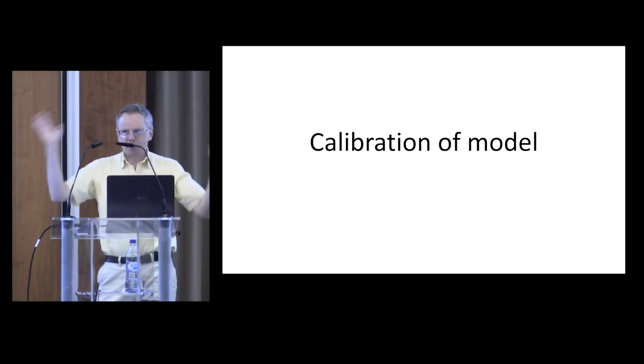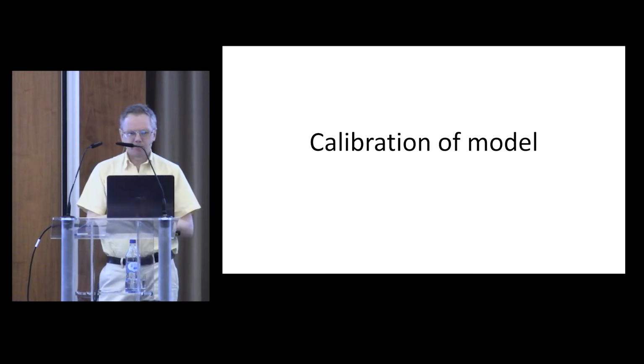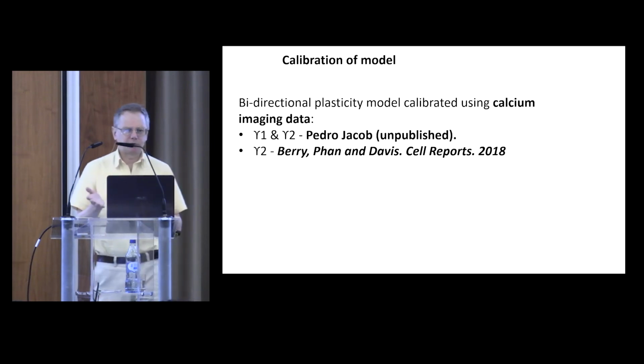Okay, so the main components of the model are now in place. The key thing we need to do is set the various parameters. Every model has quite a few parameters where you're not sure what value to set. We need to choose values for those parameters such that we get a good fit with experimental data. So this is how we've done that.